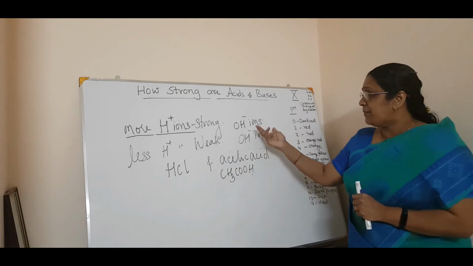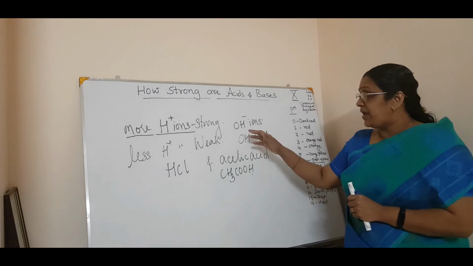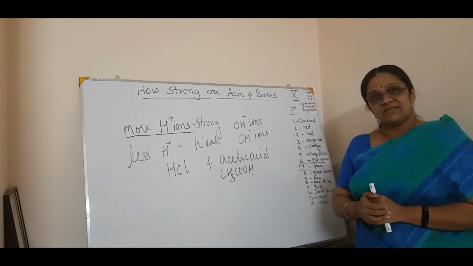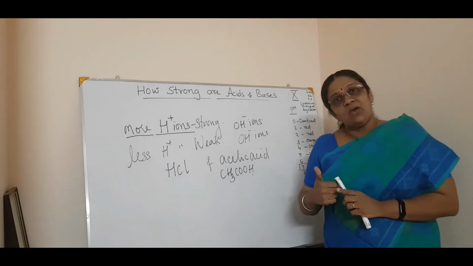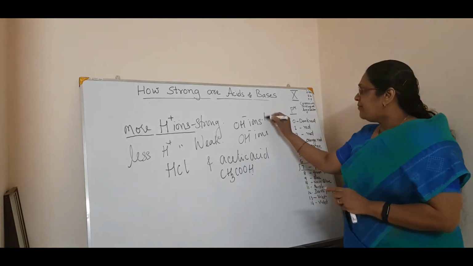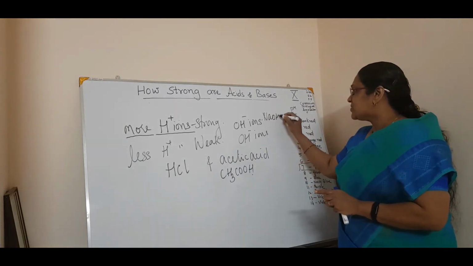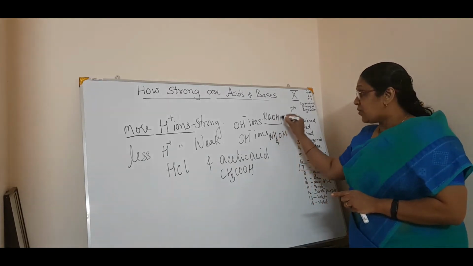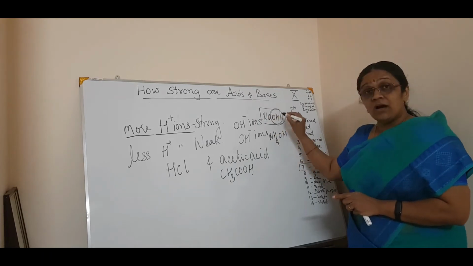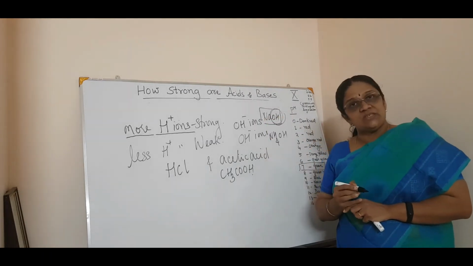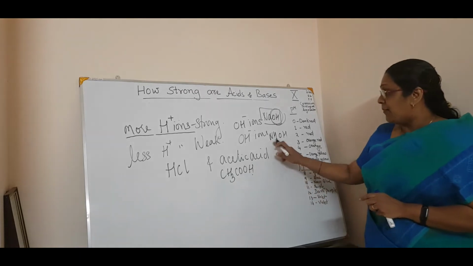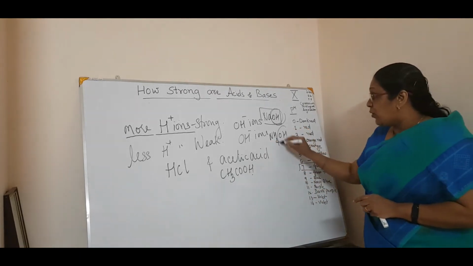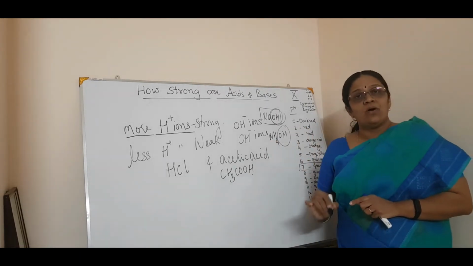The same question can be asked for bases also. NaOH is a strong base whereas ammonium hydroxide is a weak base. How will you account for it? NaOH is a strong base because it can furnish a higher number of OH minus ions in solution, whereas ammonium hydroxide furnishes only a smaller amount of OH minus ions.